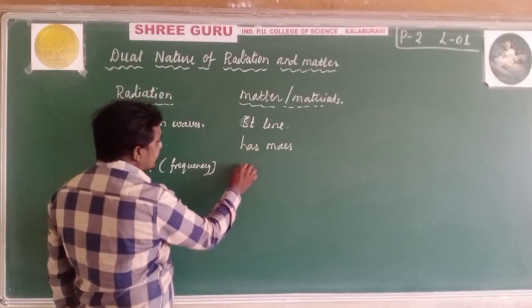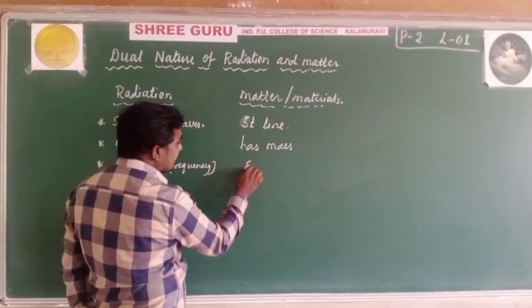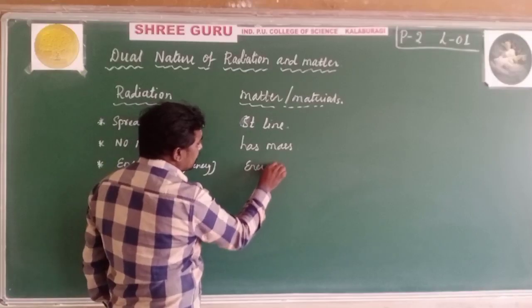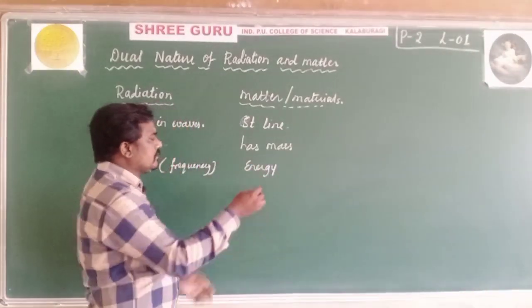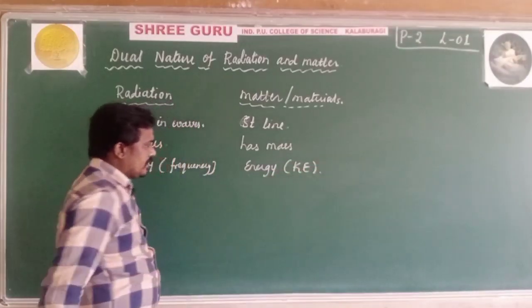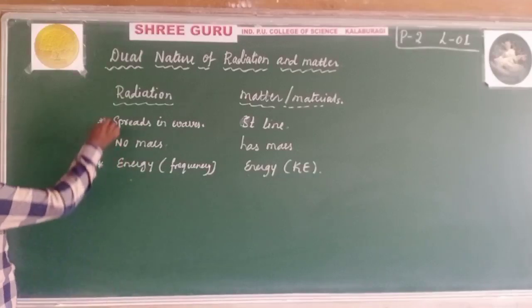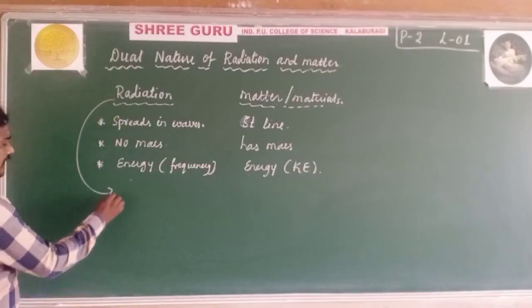Matter also has energy, but here matter means a particular mass and momentum, and we find the kinetic energy. But very important, the representative of radiation is light.